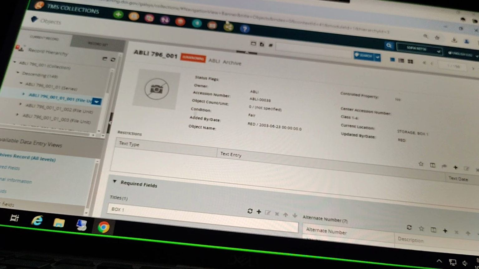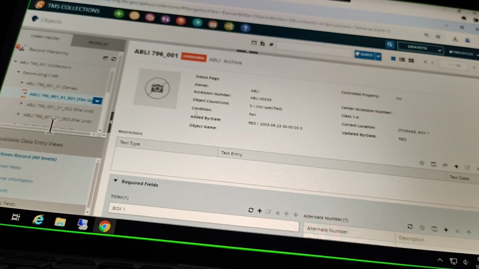One second. I'm getting an alert. I got kicked off my VPN. I'm just pausing my screen share while I get that back. Okay, we are good. We're back.